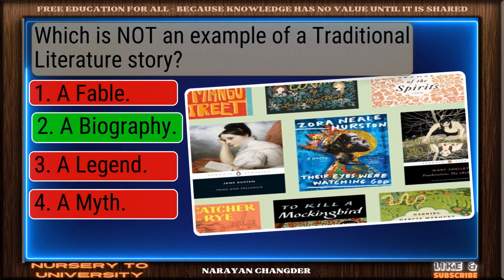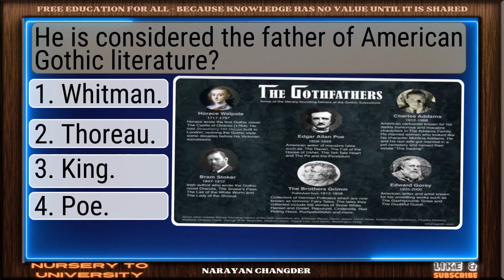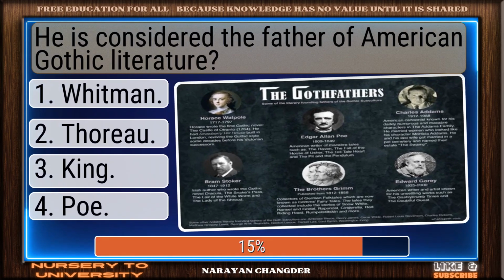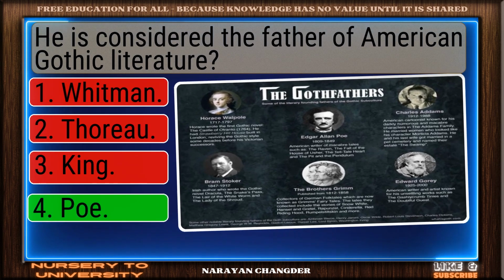Which is not an example of a traditional literature story? Sharp thinking. A biography is right. He is considered the father of American Gothic literature. Perfect. Poe is the one.